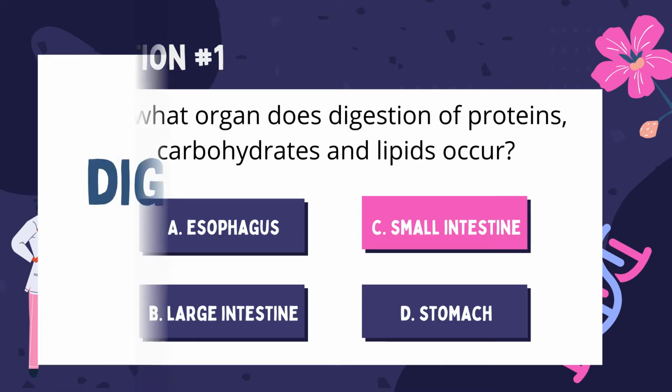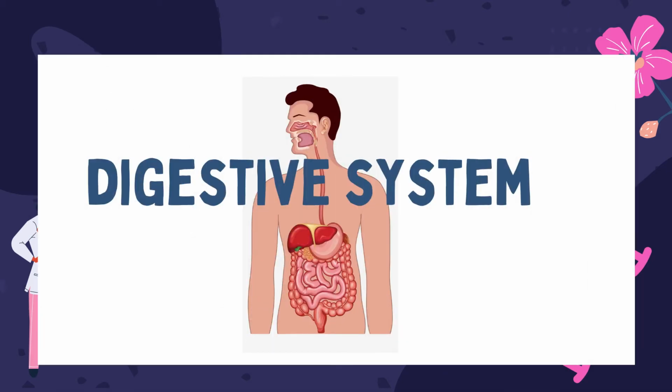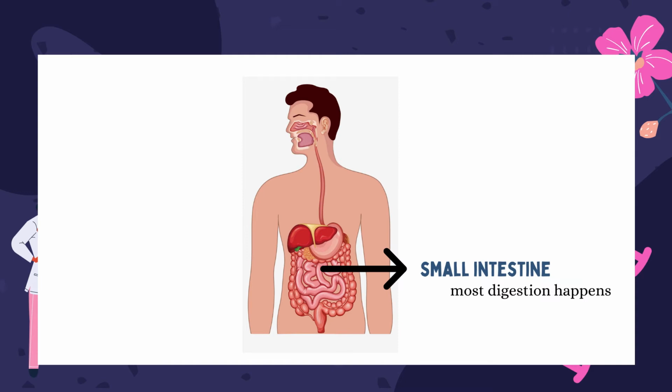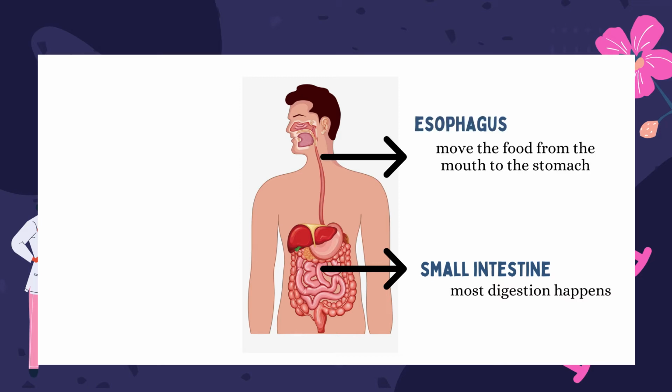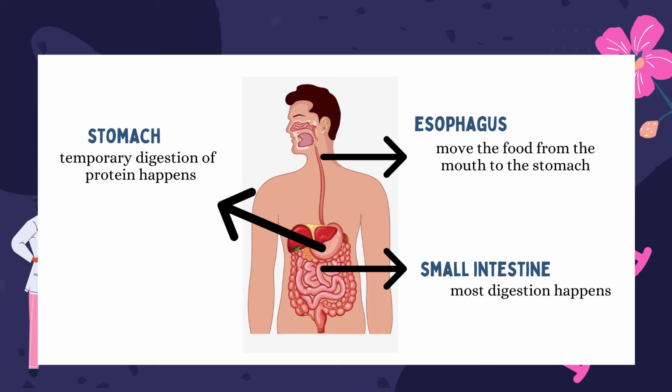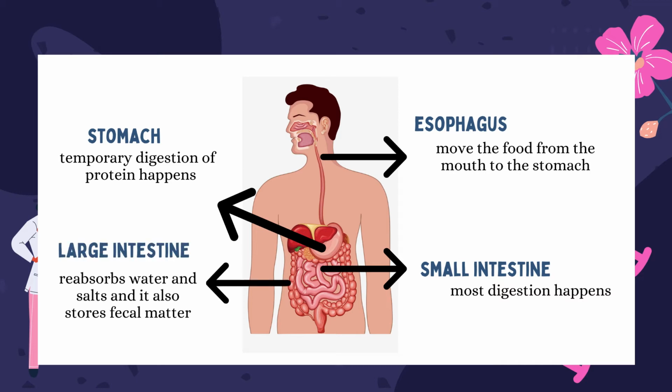In the process of digestion, always remember that the small intestine is where most digestion happens. It digests proteins, carbohydrates, and lipids that are coming from the food we eat. The main job of the esophagus is to move the food from the mouth into the stomach via peristalsis. In the stomach, temporary digestion of proteins happens as well as the destruction of microorganisms. Meanwhile, the function of the large intestine is to reabsorb water and salts, and it also stores the fecal matter.